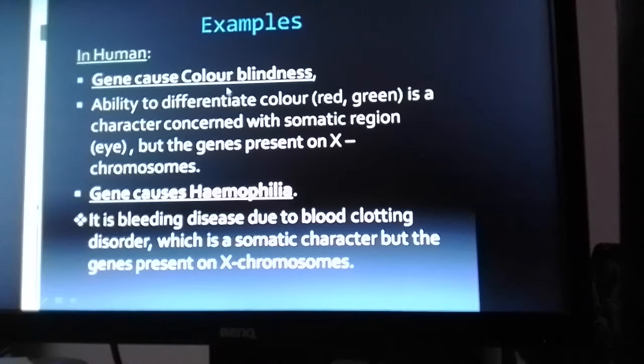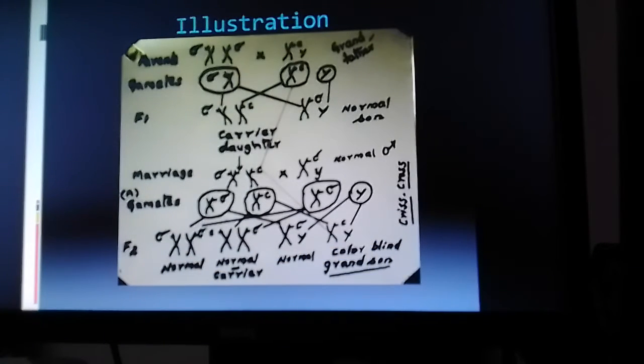Two familiar examples often discussed for humans are color blindness and hemophilia. Color blindness, specifically red-green color blindness: the person is unable to distinguish the colors red and green. And hemophilia is called the bleeding disease. That is, in case of injury there will be continuous bleeding due to the deficiency of clotting factor in such persons.